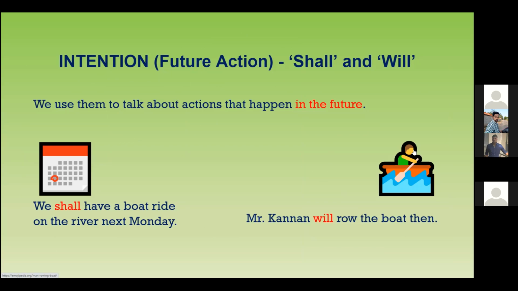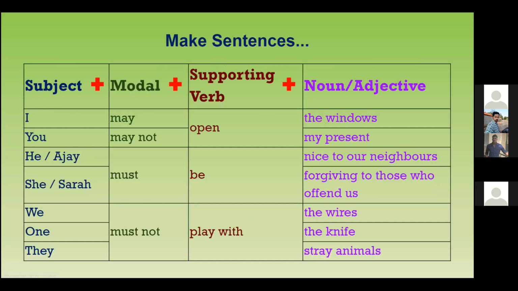The next sentence, which is the verb here? Kannan will row the boat. Which is the verb? Row. Row, right? Good. Will row, right? So the modal verb and then the root verb. Okay. So we are going to have sentences, just to show you the table.